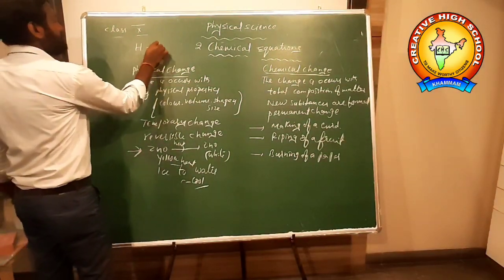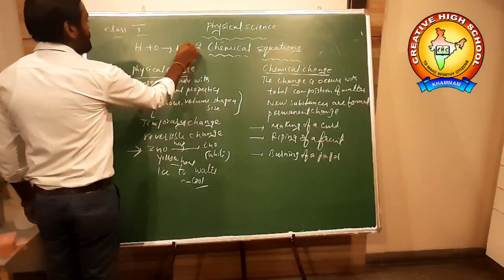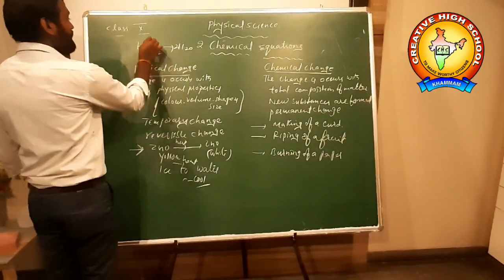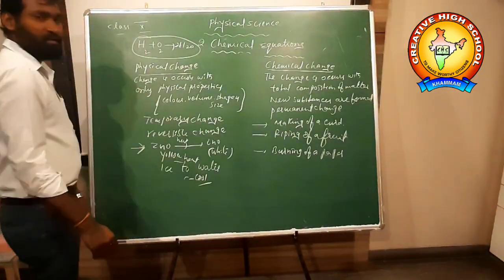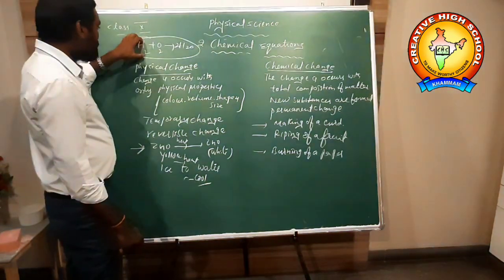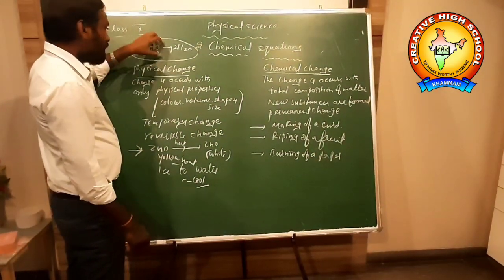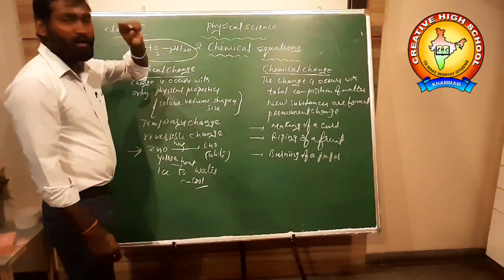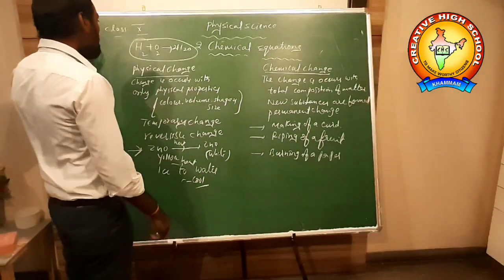Hydrogen plus oxygen gives rise to H2O. It is a chemical equation. Hydrogen and oxygen molecules combine together to form a water molecule.